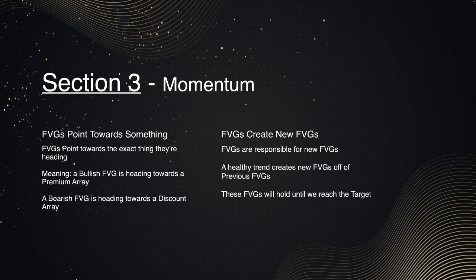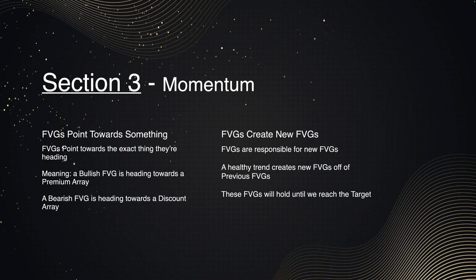So what does that mean? Meaning, a bullish fair value gap is heading towards a premium array. Always. There is no other way about this. A bullish fair value gap is heading towards a premium array in every single instance, every single time. There's no other outcome. I want to hammer this into your mind without repeating myself too much. But that is very important to understand because there's always a use for a single fair value gap. Very important. Then, of course, the counter argument is also true. A bearish fair value gap is heading towards a discount array.